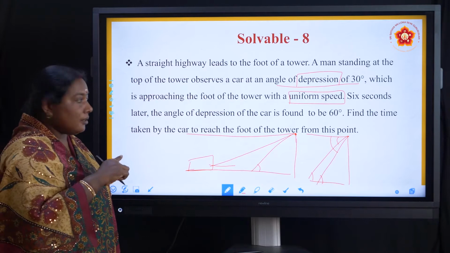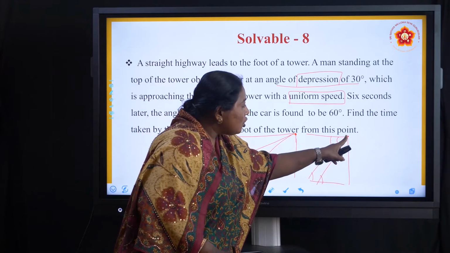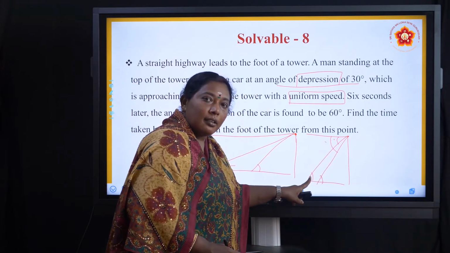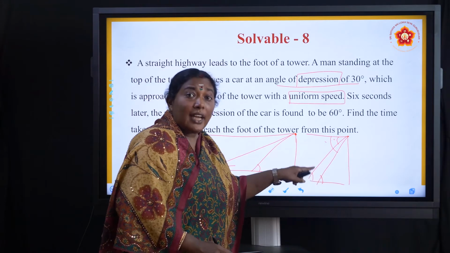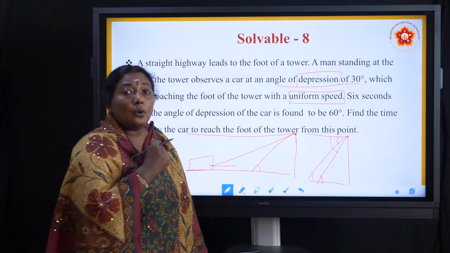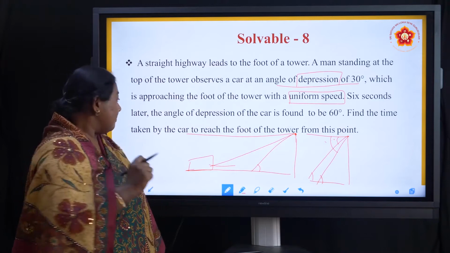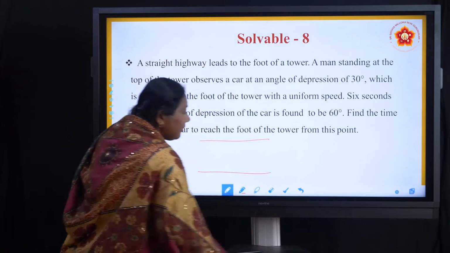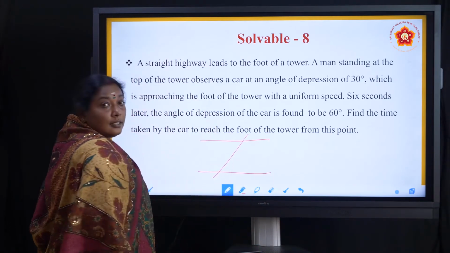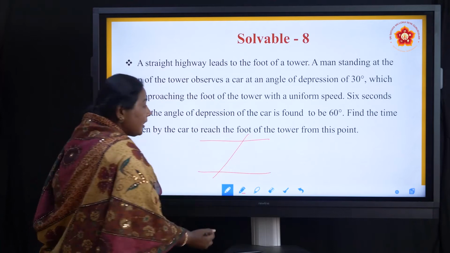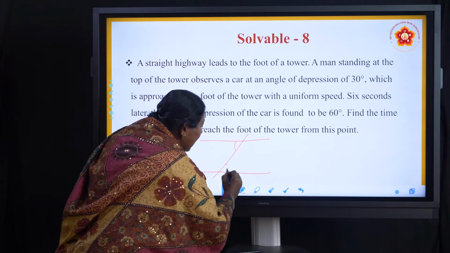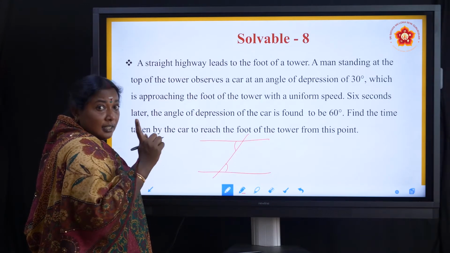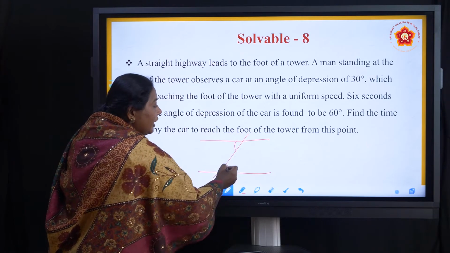Do you understand my question? I am looking from here, so my angle of depression is this part only, not here. But I want the angles there, then only I can apply the trigonometric values. How? Here comes our lines and angles. If a parallel line is there and a line is intersecting it, then the alternate angles are equal. We learnt this in 9th standard. Is it right? So the alternate angles are equal.